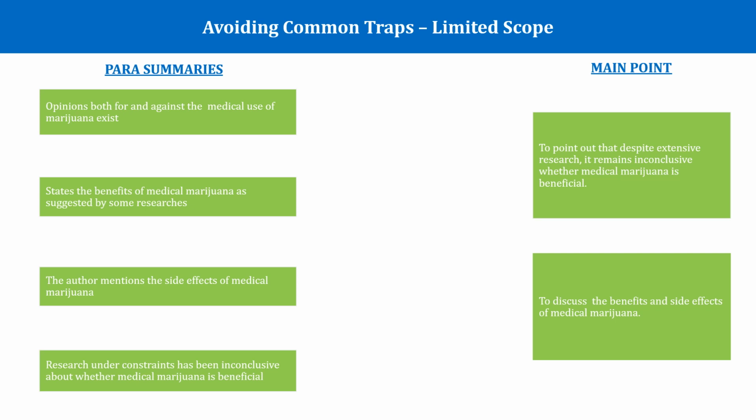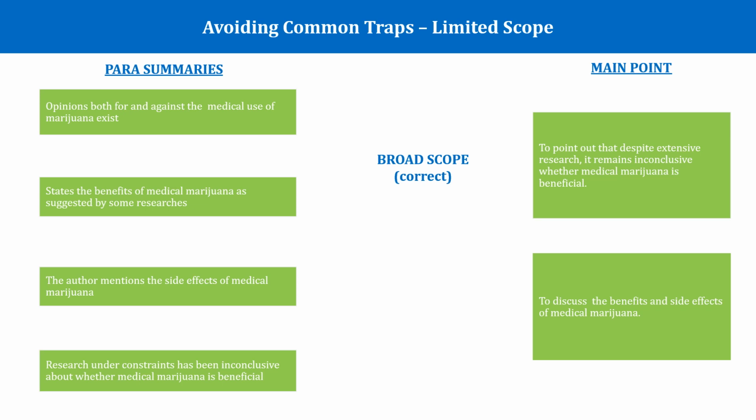Now if you read the first main point, it's given that the main point of this passage is to point out that despite extensive research, it remains inconclusive whether medical marijuana is beneficial or not. We already know from the previous slide that this is the correct main point because it is broad in scope and it covers the entire passage. It not only mentions the presence of benefits and side effects of medical marijuana, it also includes the concept that research has been unable to conclusively prove whether medical marijuana is beneficial or not. So we can say that this particular main point is broad in scope, and that is why it is correct.